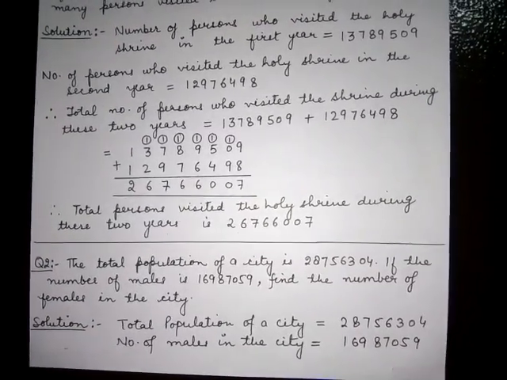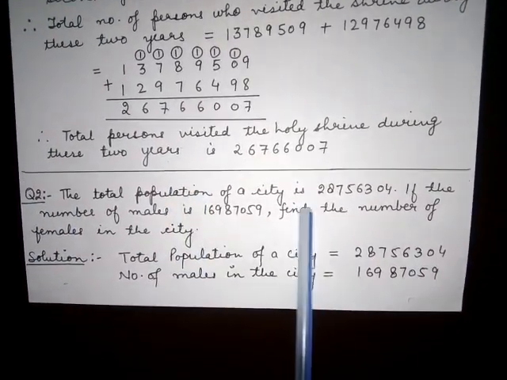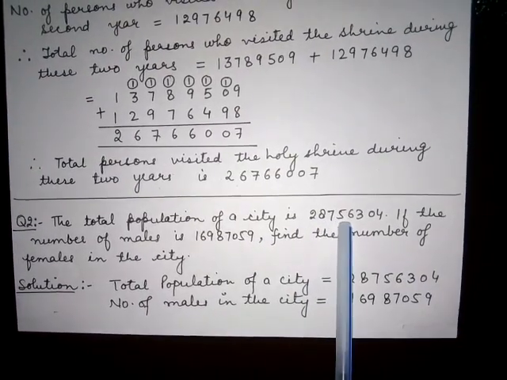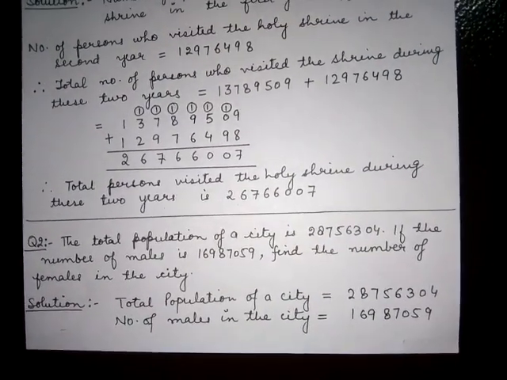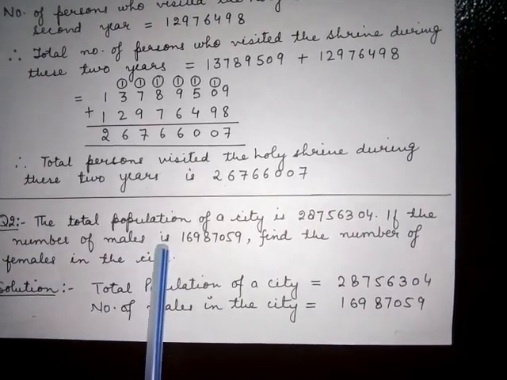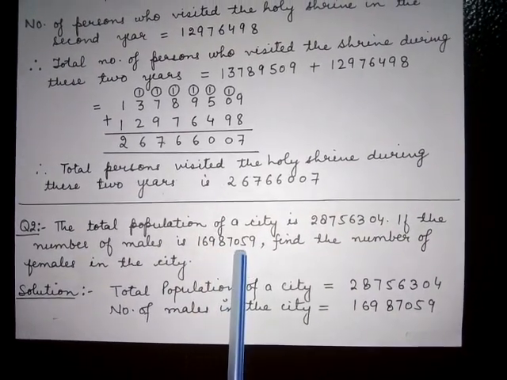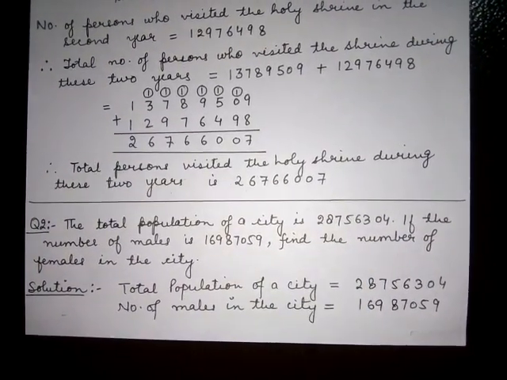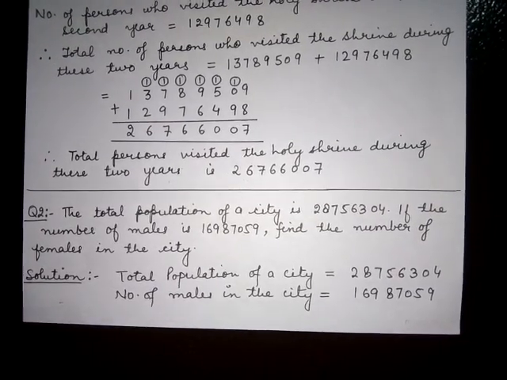Now we will move on to the second problem. What is the statement of this problem? The total population of a city is 287,56304. If the number of males is 169,87059, then find the number of females in the city.